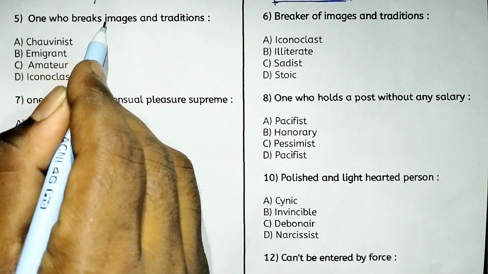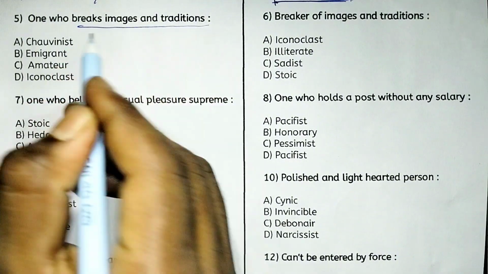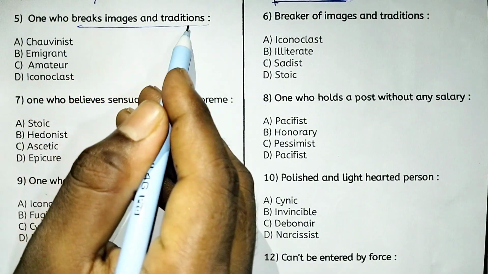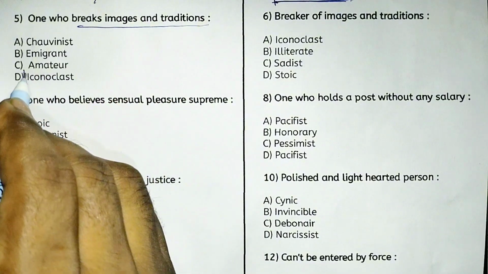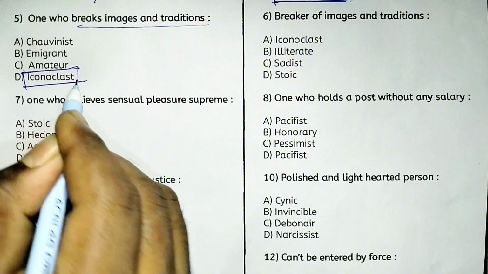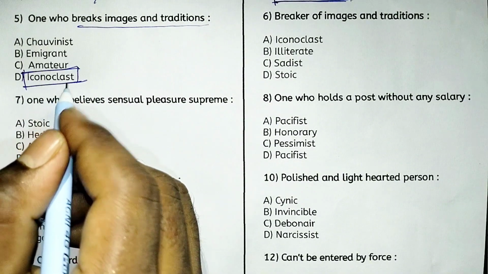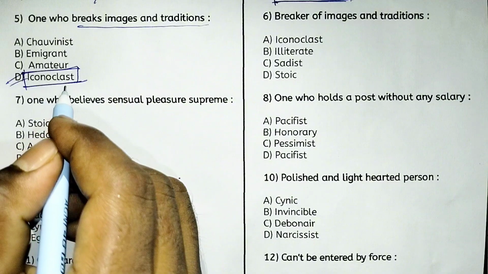Next, one who breaks images and traditions. Tell me the right answer. One who breaks images and traditions. So the right answer is option D, iconoclast. I have already told it in my first video. So iconoclast is the right answer.